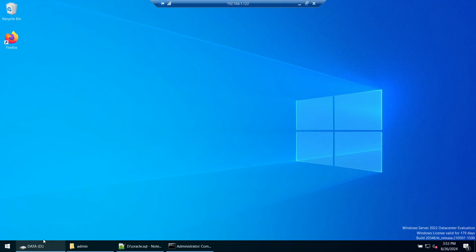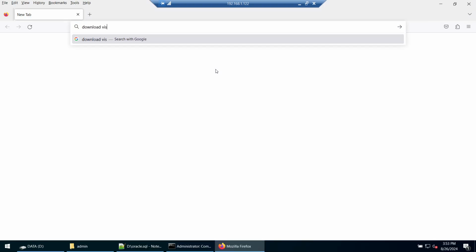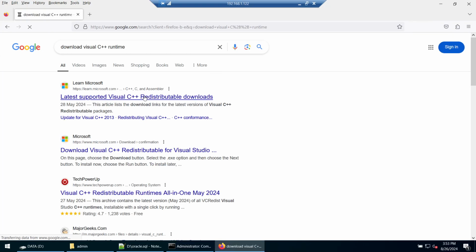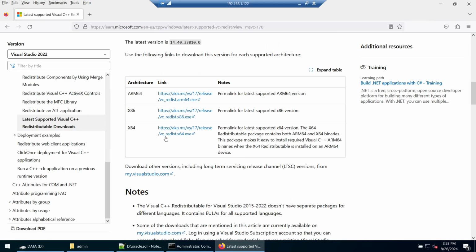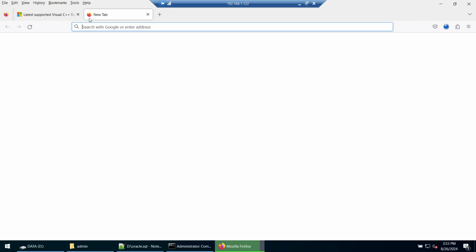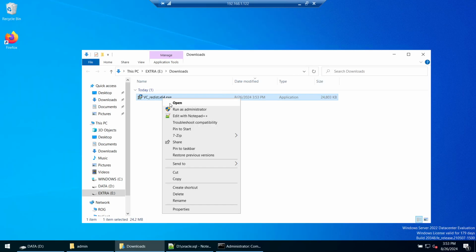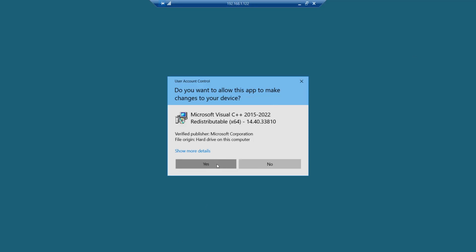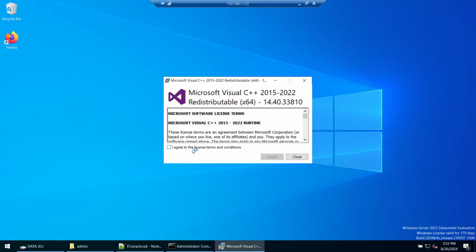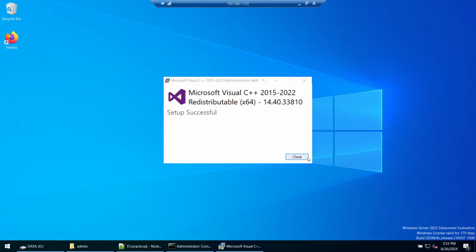Now we are going to download one more software. Let's open the browser again and download the Visual C++ runtime. Since we are doing this on 64-bit, let's choose the 64-bit. Let's go to the download location, close the browser, and install this. So I'm installing the 64-bit Visual C++ redistributable. That looks good.